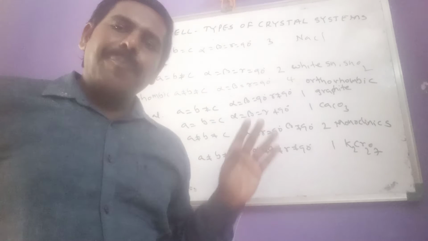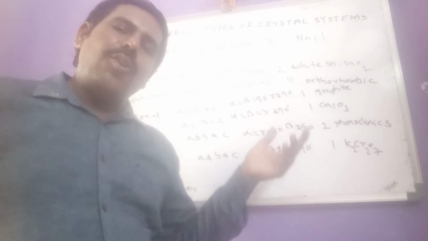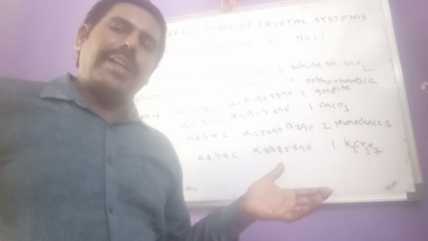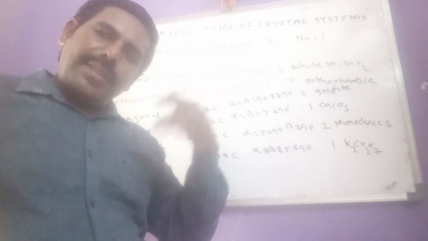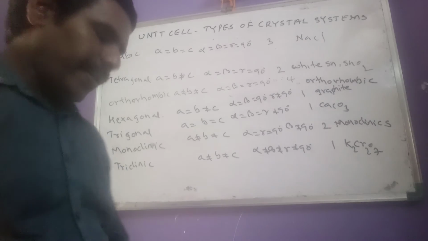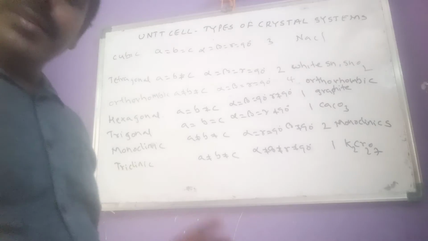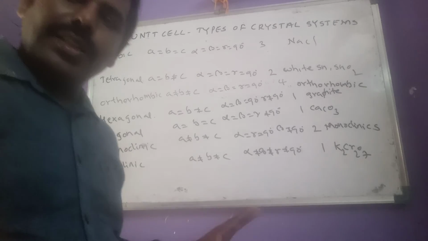So these 7 crystal systems contain a total of 14 Bravais lattices. That means 14 Bravais lattices are subgrouped into 7 crystal systems.